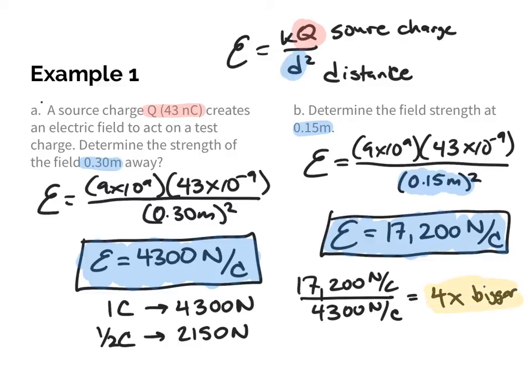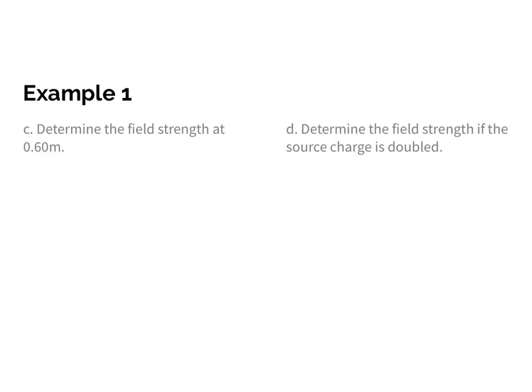And again, that is that inverse square law. By cutting the distance in half, the electric field is going to get stronger. Okay, now the inverse means opposite, so opposite of half is double, but because it's an inverse square, that double becomes squared, which would be 4 times bigger.